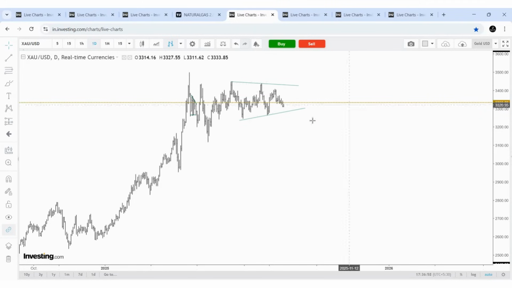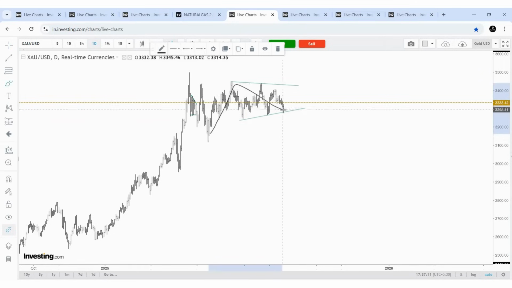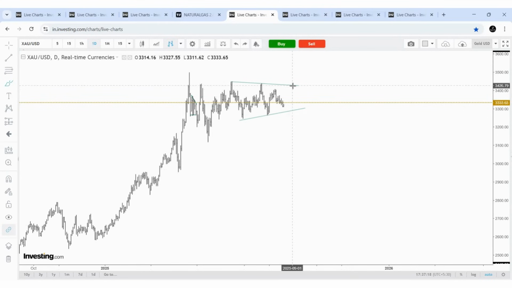The price needs to come out of this channel line, or below it, for further movement. The idea is that it can move like this and come lower. That's the assumption, so the price needs to come out of this range. We explained everything, it is simply moving sideways, so no change in view in gold.